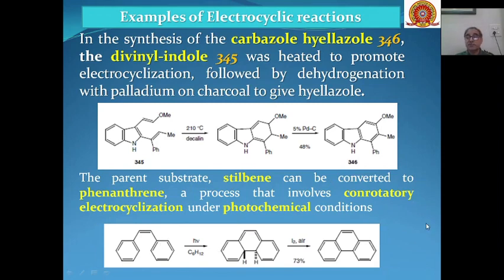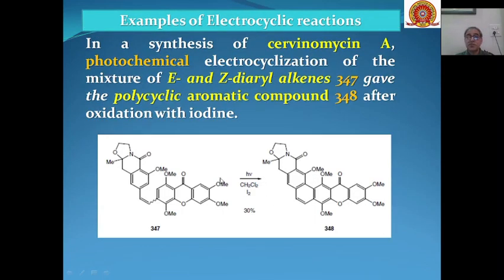Then another example is cervinomycin A. This is cervinomycin A, the polycyclic aromatic compound. This is formed through the photochemical reaction of 347, that is either E or Z diaryl alkenes. Here the configuration can be cis or trans, then E or Z diaryl alkenes will be formed.